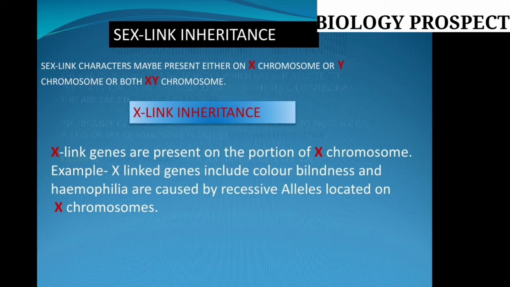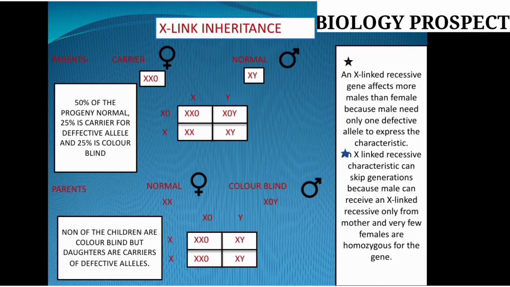Now the second slide explains how an X-linked inheritable disease is conveyed from the parents to the offspring. This is one of the examples I have taken, and I have separated it into two parts. These are examples for your better understanding. Friends, try to understand that these are two different types of examples.